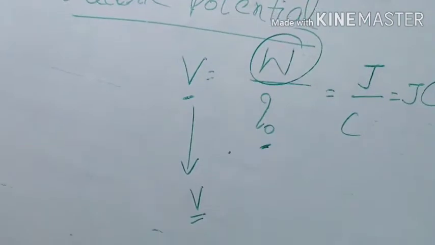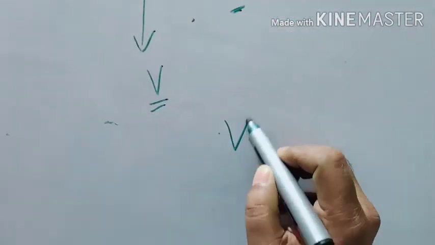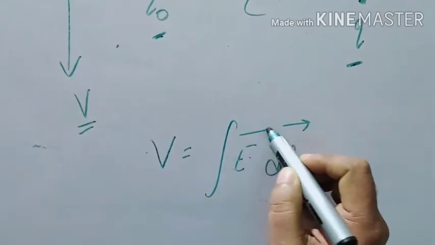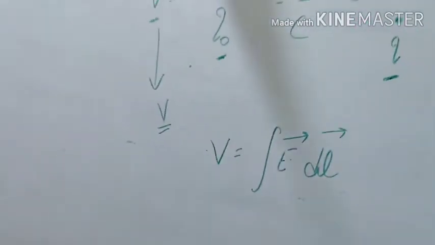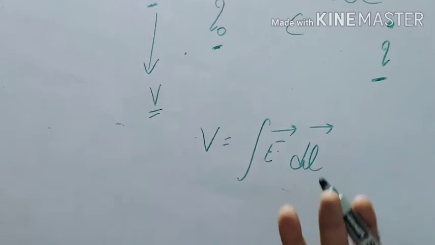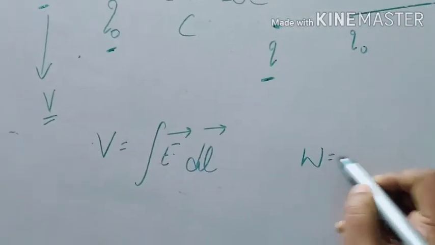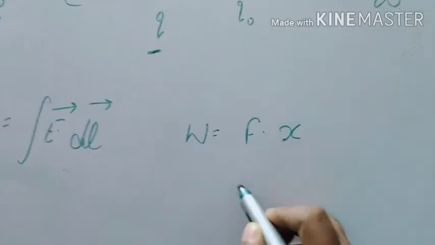Also, electric potential is the line integral of electric field. You may be surprised at what I am writing here. No problem. Work is force into distance.